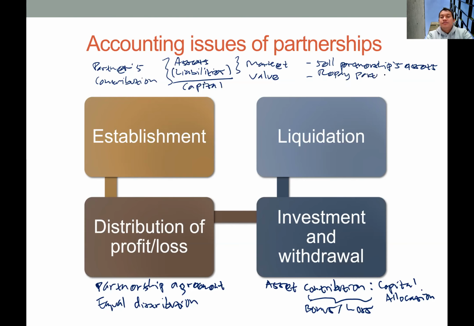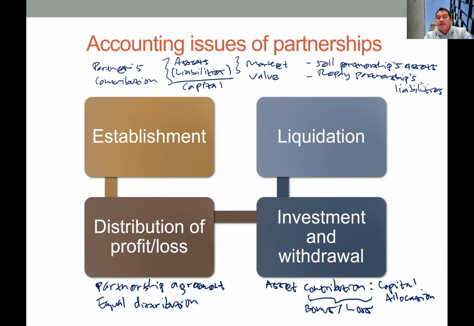Okay, so if they have sufficient cash, there won't be a problem. They can pay all the liabilities. But if the cash is insufficient, then the partners need to use their own personal cash to repay these liabilities. This is what we call unlimited liability.